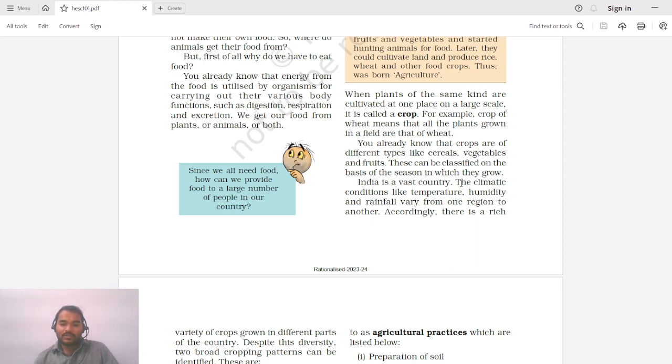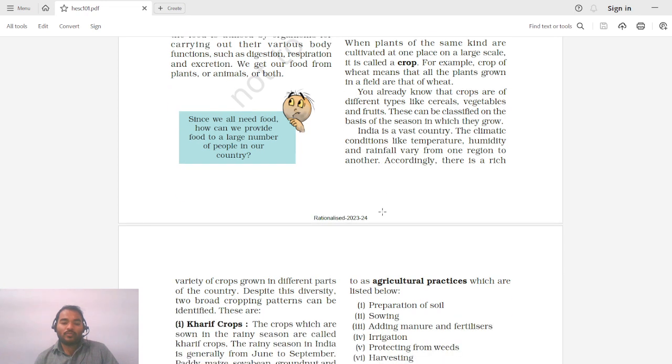India is a vast country. The climatic conditions like temperature, humidity, and rainfall vary from one region to another. Accordingly, there is a rich variety of crop grown in different parts of country. Despite this diversity, two broad cropping patterns can be identified.